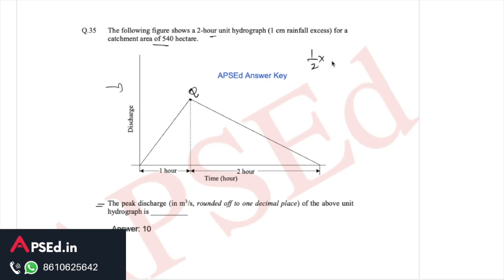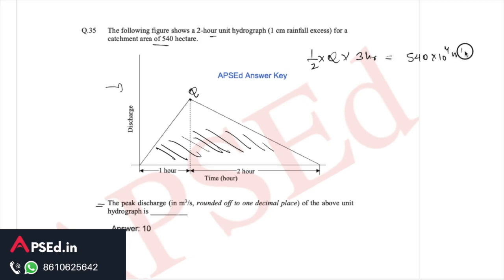We equate the area of the triangle, that is 1/2 times Q times this base, that is 3R, to the volume. So basically whatever is the area under this hydrograph gives the volume of water. So volume we can calculate as area, that is 540 hectare, so 540 times 10 to the power 4 meter square, times the depth.